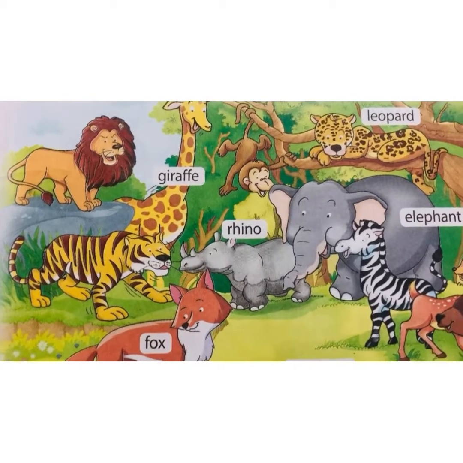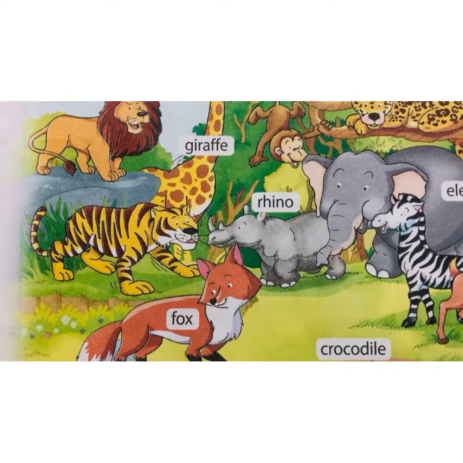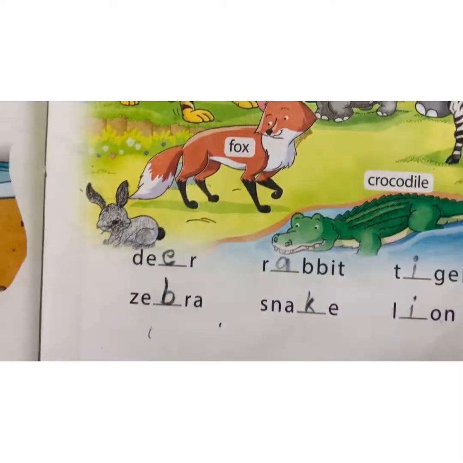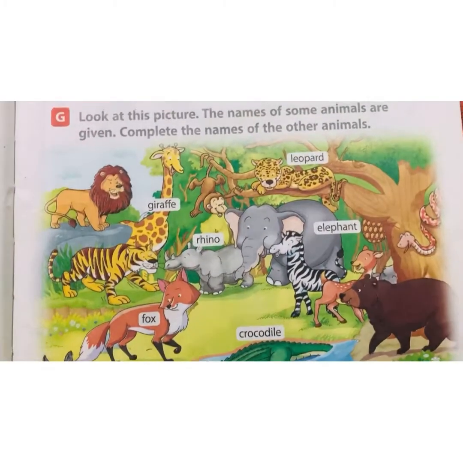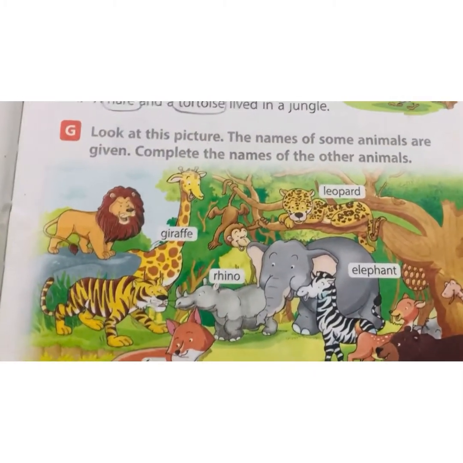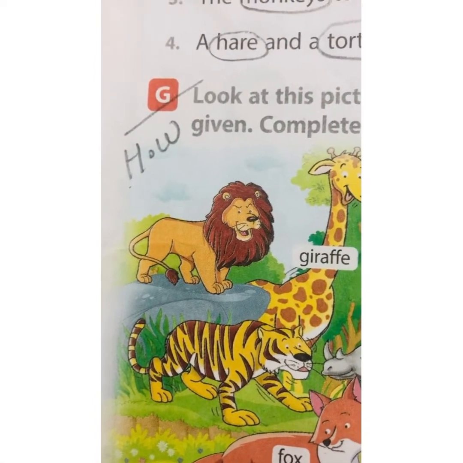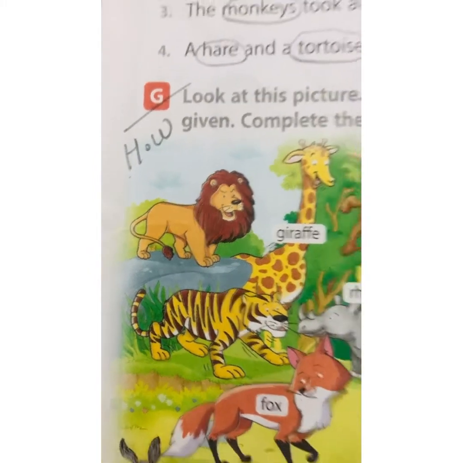The names of some animals are already given and you have to complete the rest of the names. I have marked this question as homework. So you have to do it as your homework.